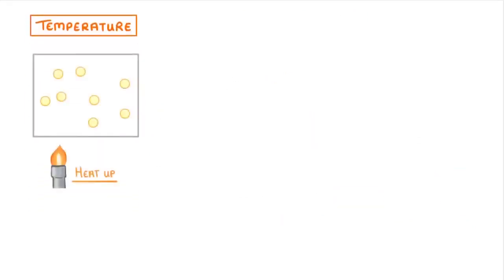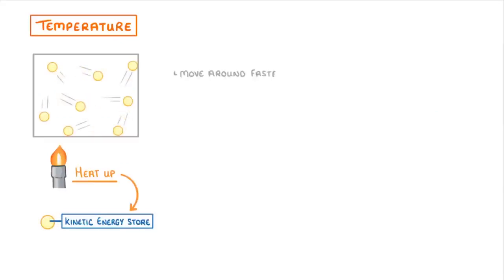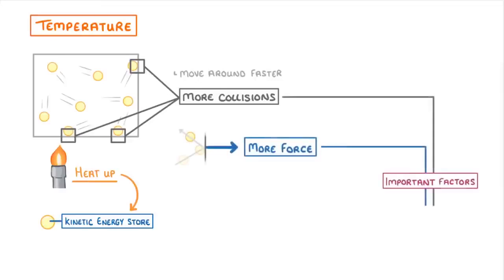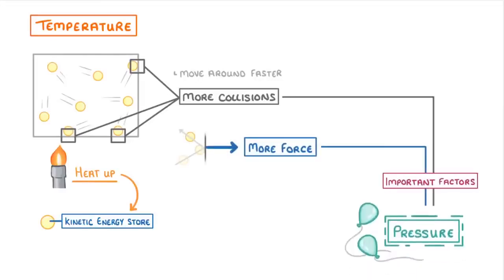Let's start with temperature. If we were to heat up our gas, we would be transferring energy to the particles' kinetic energy stores. So all of our particles would start to move around faster. And because they're all moving around faster, there'd be more collisions with the walls of the container, and each individual collision would involve more force. As these are the two important factors that determine pressure, we can be sure that pressure increases with temperature.